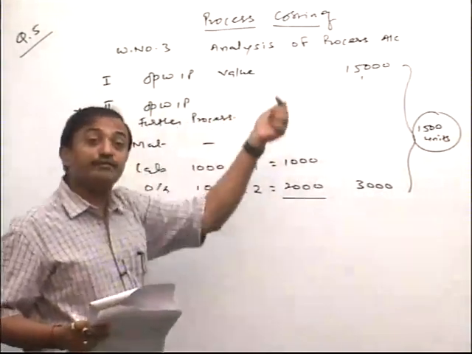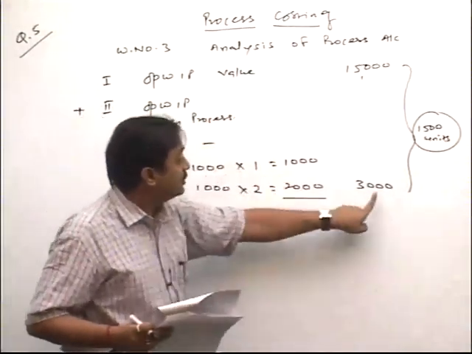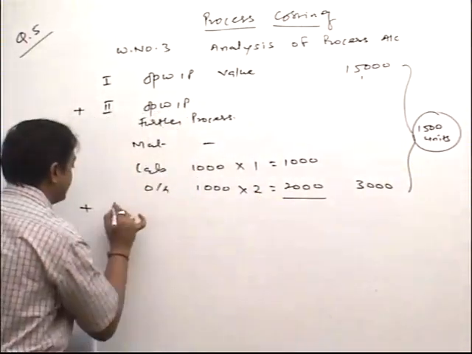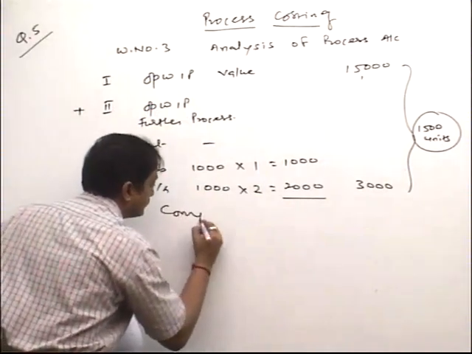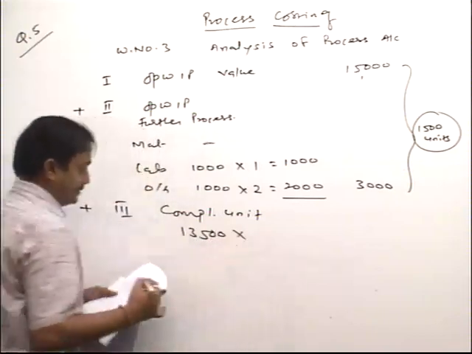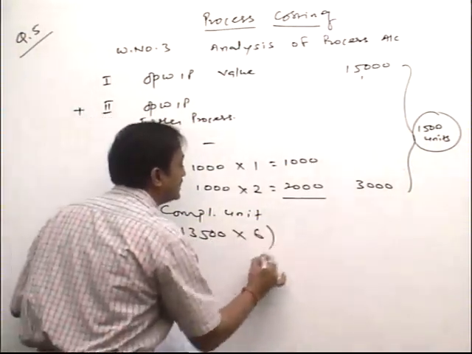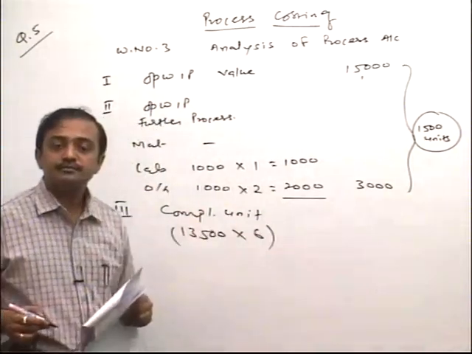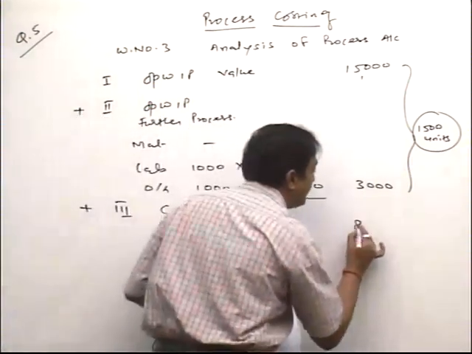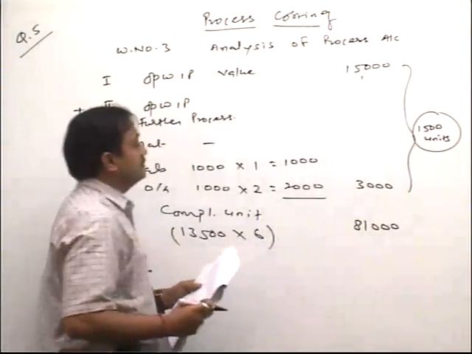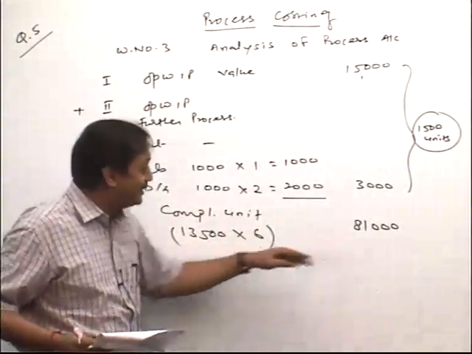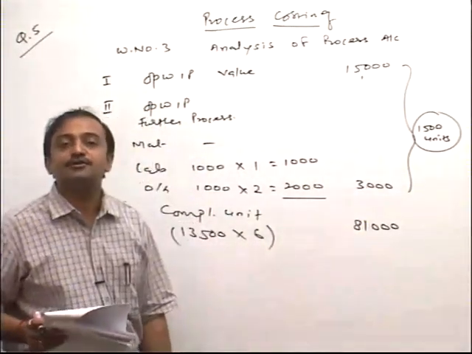Opening WIP carried forward from the previous year, and on that we work this much. So this is total value for how many units friend? 1500. Now in that I add completed units 13,500 into 6. Clear? Friends, total coming up 81,000. Friends, this is cost for 1500, this is cost for 13,500. So whatever grand total coming up, that is cost for 15,000.